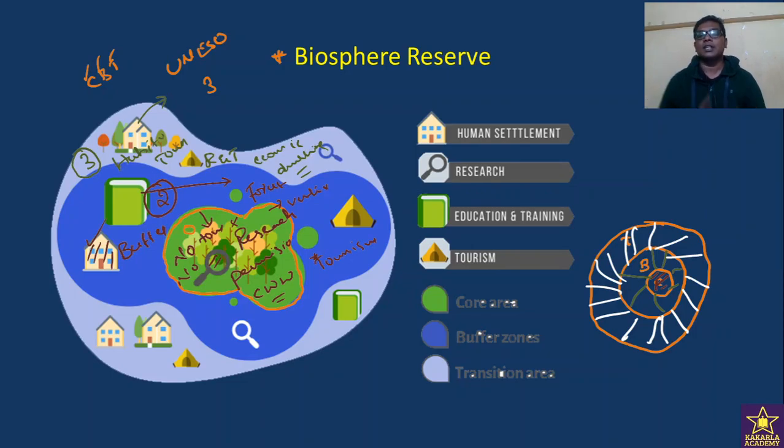Okay, this is the structure of the biosphere reserve. How many biosphere reserves are there in the case of Andhra Pradesh, not India?